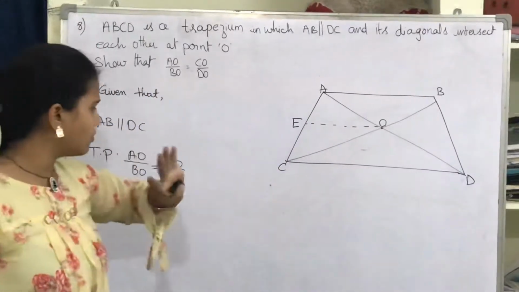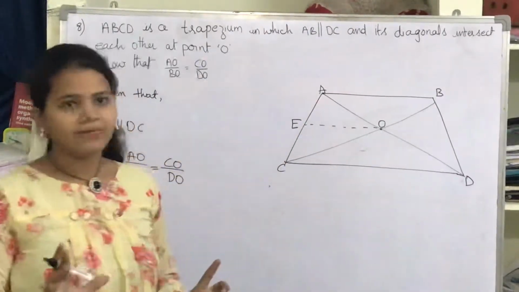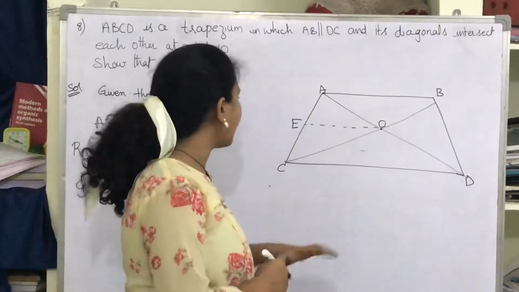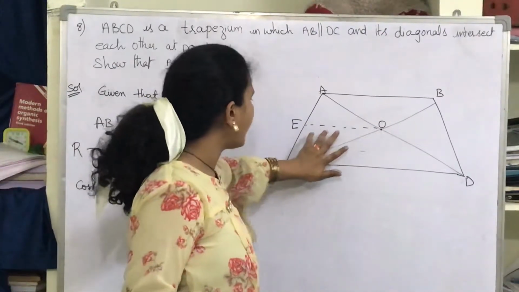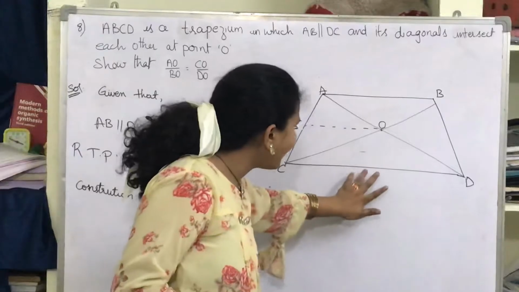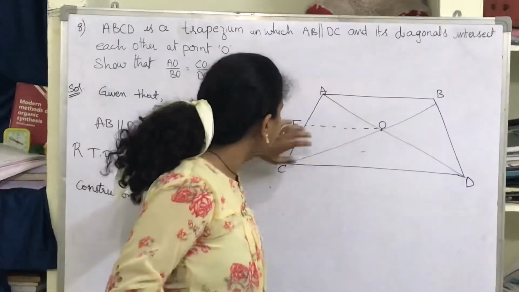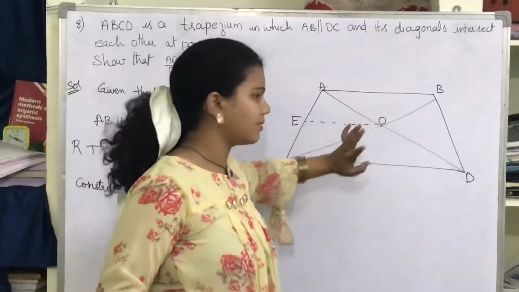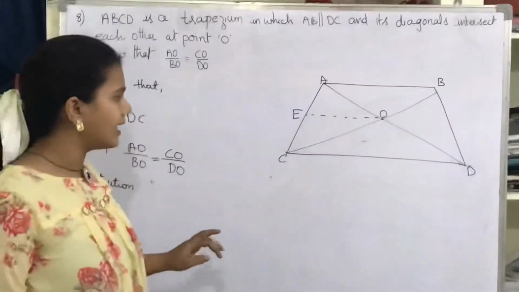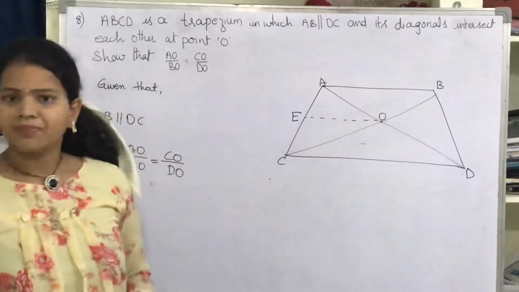So just guys, here observe triangle ADC. Make a look over here. Just observe triangle ADC. Here you have EO, where EO is parallel to CD, right? And by considering the second triangle, you have ABC. Here you can see that EO is parallel to AB.